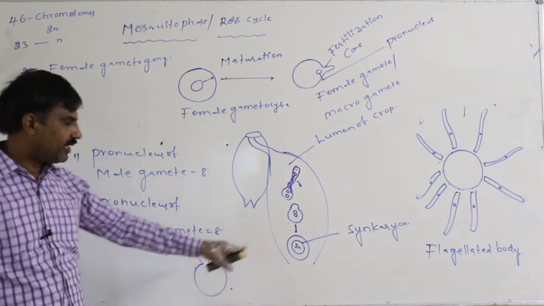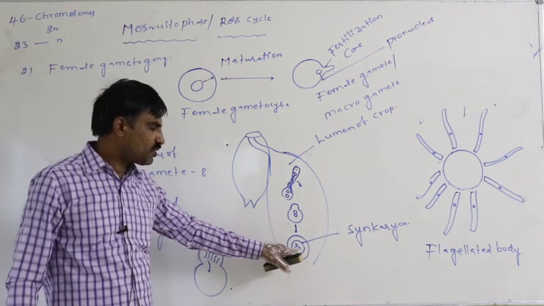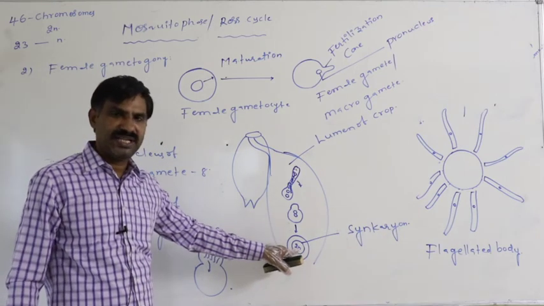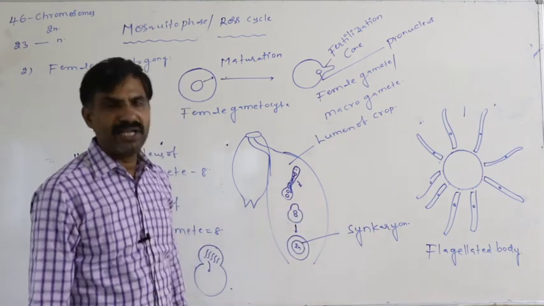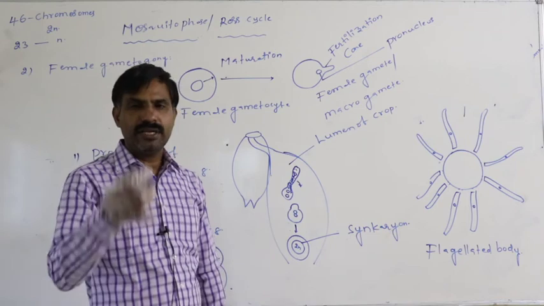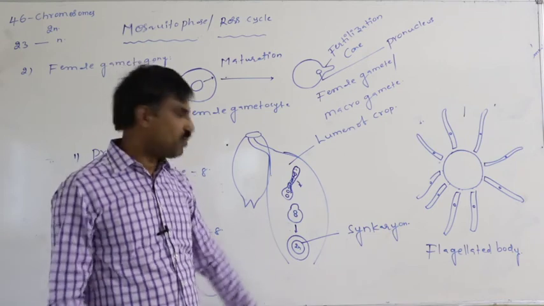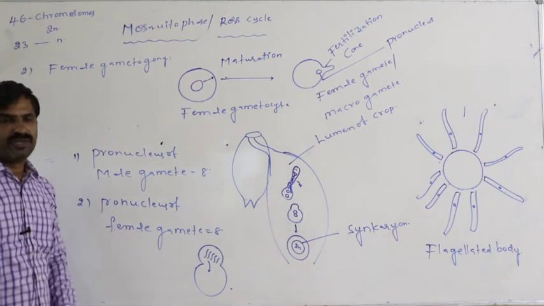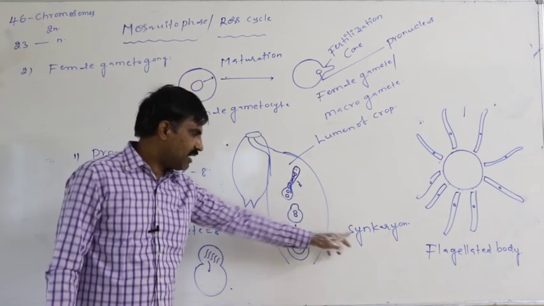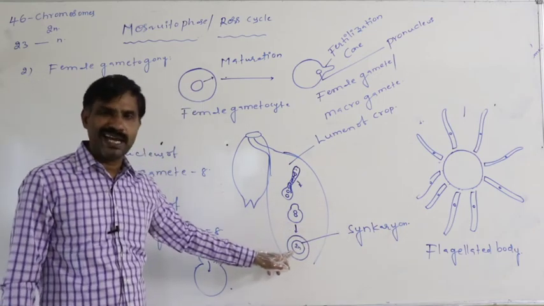In that way, 16 chromosomes finally reach this nucleus. That is said to be the diploid condition. That diploid state of the nucleus is said to be the synkaryon.